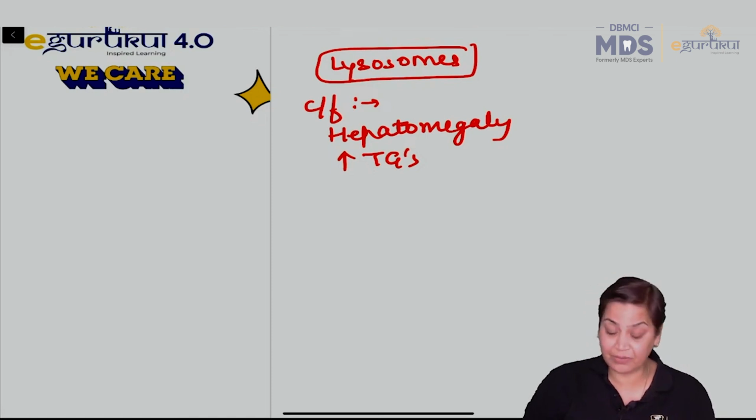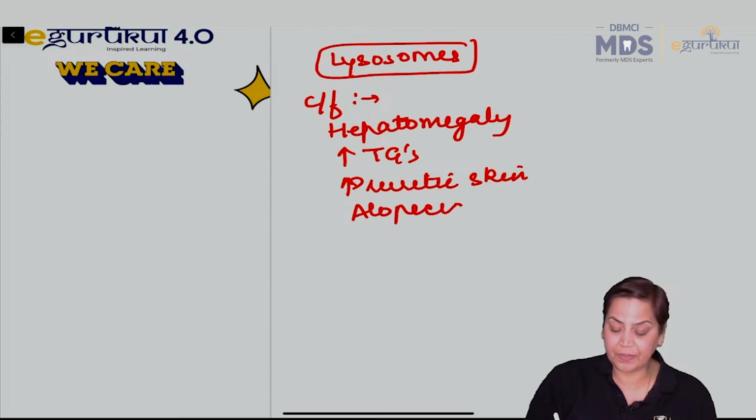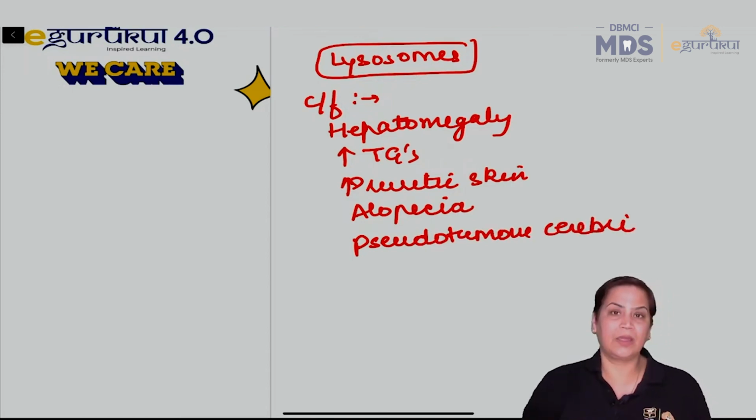Then there will be increased concentration of TGs, hypertriglyceridemia will be there. Then there will be pruritic skin. It can lead to alopecia, right? And it can lead to pseudotumor cerebri, right?